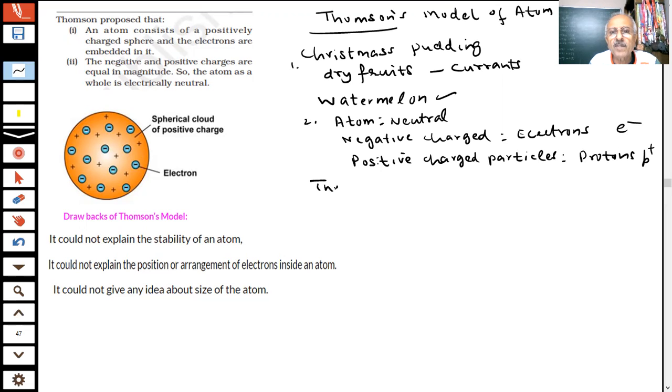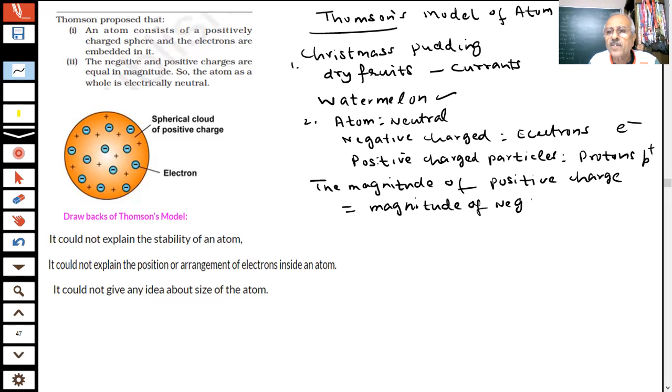The magnitude of the positive charge should be equal to the magnitude of the negative charge, so that the atom becomes neutral. The whole atom is neutral. There should be equal and opposite charges. And this is the picture which we have shown you here. This is the first model for the atom.